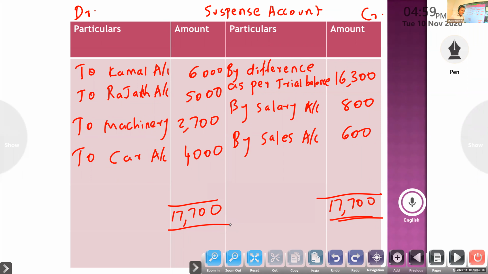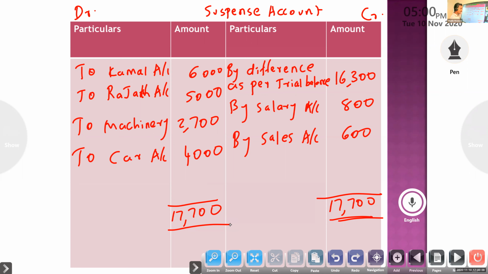Next, discount allowed to REMA. Discount allowed to REMA rupees 700 on receiving cash from her. If you receive cash only, we will give the discount. That is no problem. It was recorded in the books as rupees 70. It is not a one-sided error. So recorded in the books, journal only, not a posting error. Correct, we have to write 700, but we wrote only 70.